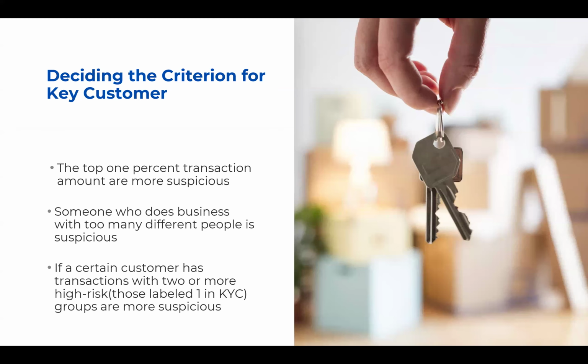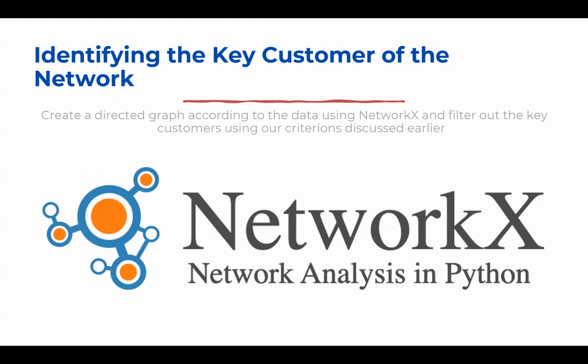So how do we decide the criteria for key customers? We have three criteria. First, the top 1% transaction amounts are most suspicious. Second, someone who does business with too many different people is suspicious. Then lastly, if a certain customer has transactions with two or more high-risk groups, then they're suspicious. By doing this, we implemented our criteria using NetworkX.